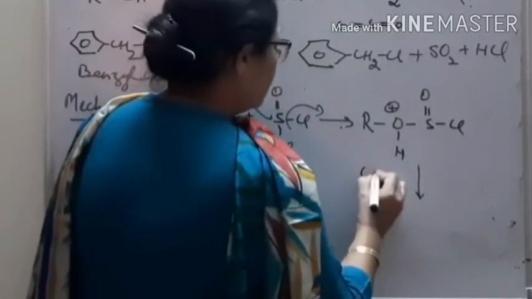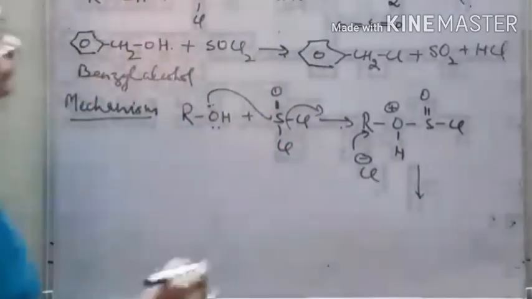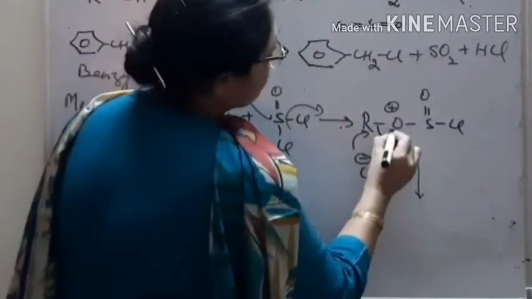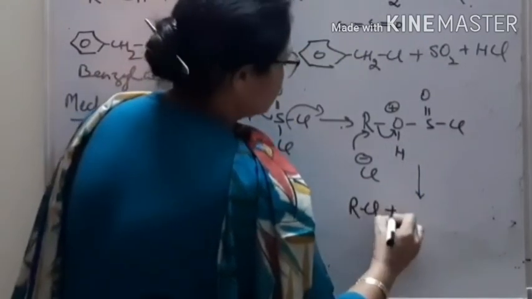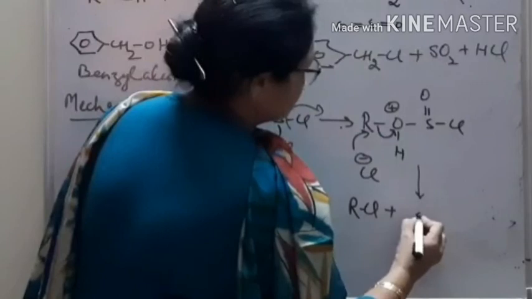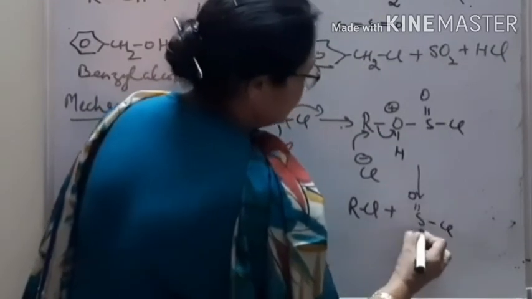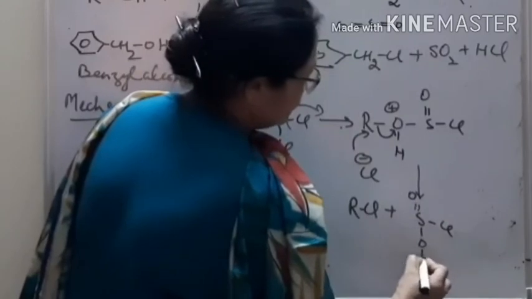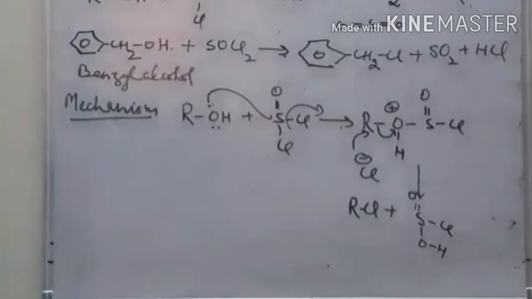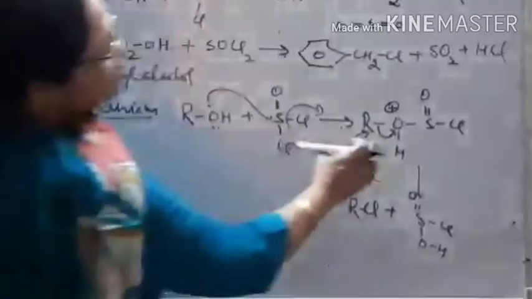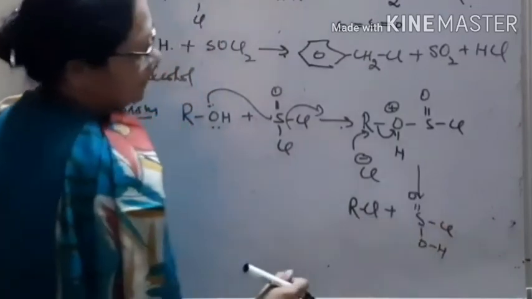Now chloride, this electron shifted, right, RCl plus oxygen plus Cl plus O plus H, right, this left क्या रह गया पीछे, ये रह गया ना S डबल बॉन्ड ऑक्सीजन Cl and OH, right?